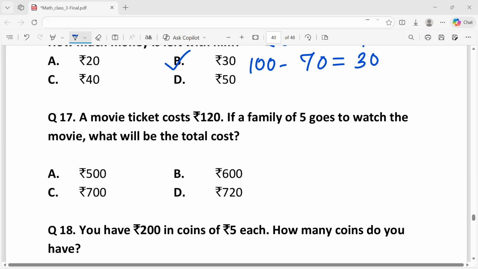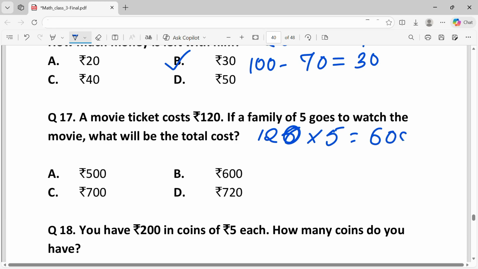The total cost will be the cost of one ticket into the number of tickets, that is 120 into 5, that is 600. That is option B, rupees 600.